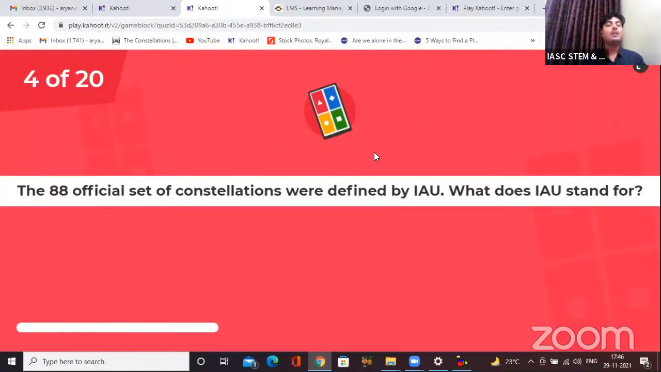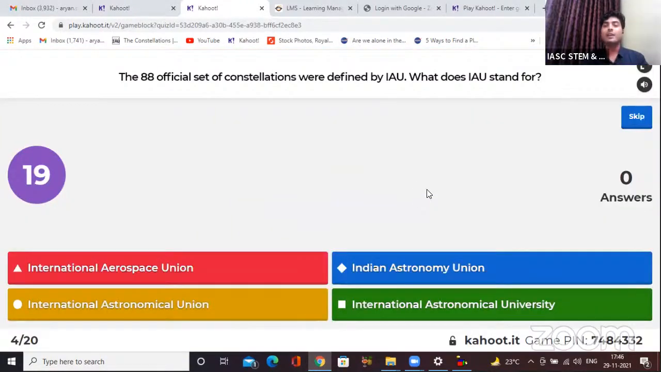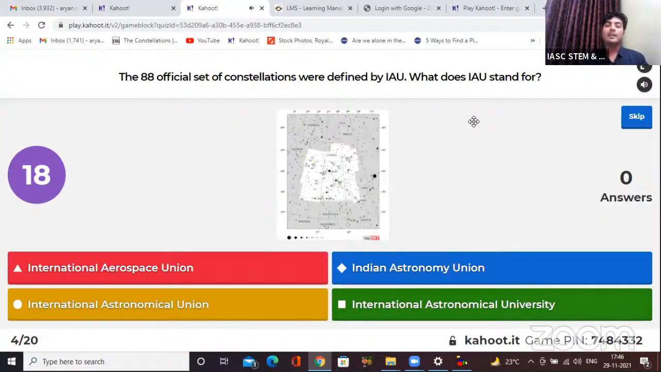The 88 official constellations were defined by the IAU. What does IAU stand for? Option red, International Aerospace Union. Option blue, Indian Astronomy Union. Option yellow, International Astronomical Union. Option green, International Astronomical University.